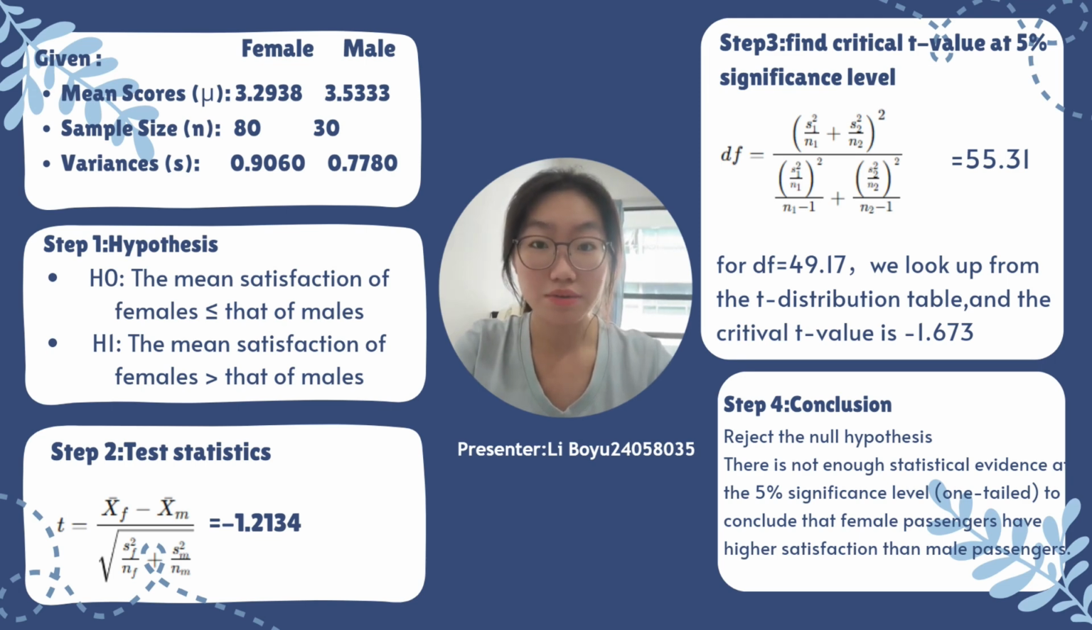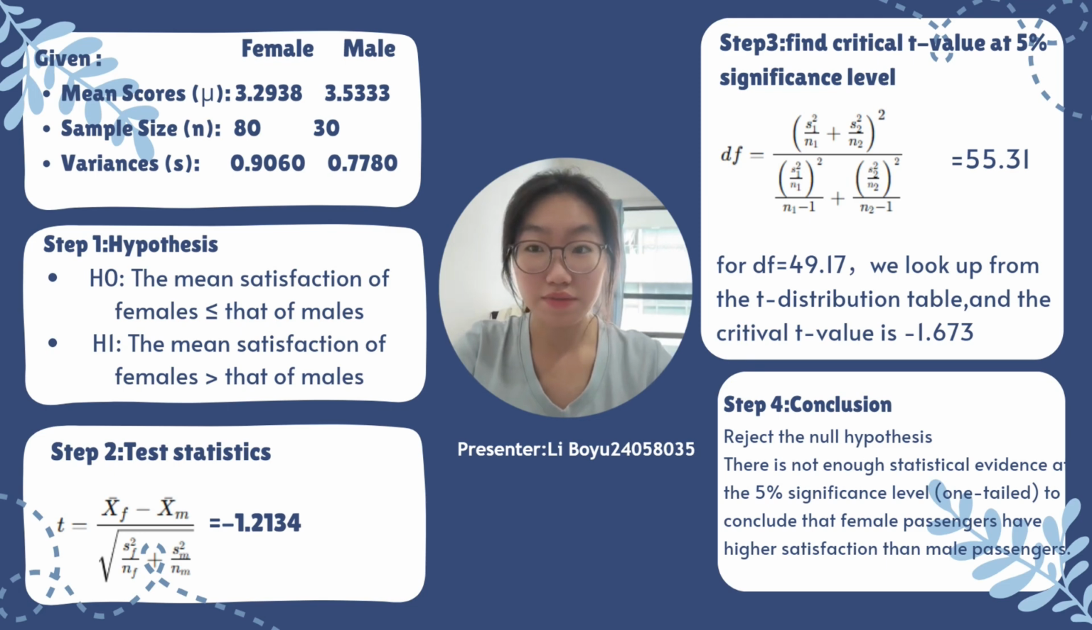Step 2. I calculate the t-statistic. The calculated t-value is approximately negative 1.2134. Step 3. I calculate the degrees of freedom. The degrees of freedom is approximately 55.31. At the 5% significance level, the critical value is approximately negative 1.673.